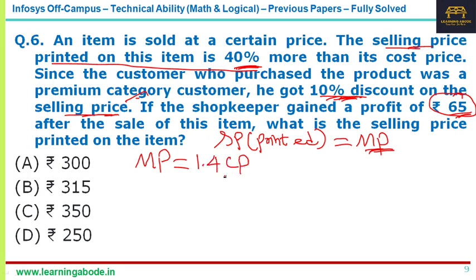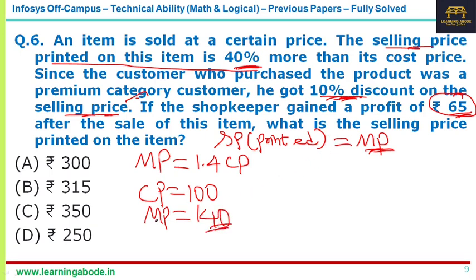Now to understand this, please check my percentage video. Link to that is given in the description below. I'll just tell you quickly. A 10% profit or 10% increase you can write as 1.1, a 20% profit you can write as 1.2, and so on. Likewise, a 40% increase or 40% more or a 40% profit you can write as 1.4. So mark price is 1.4 of CP, or you can say if cost price is 100 rupees, marked price is 140 rupees. That is a 40% increase. I think this way also we can do.